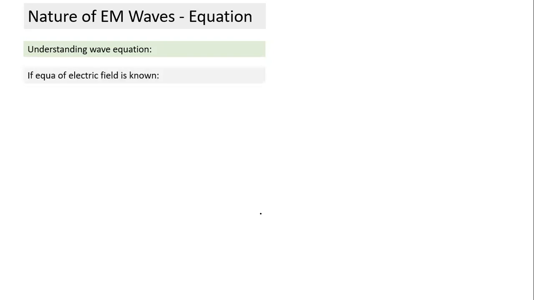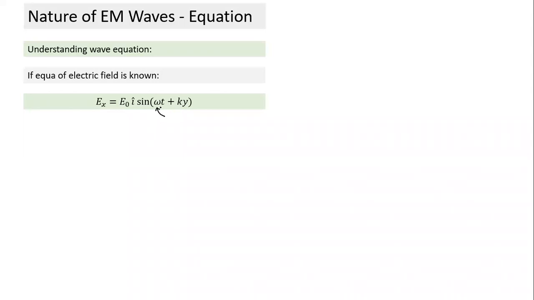Now let's see the understanding of the wave equation. Suppose the equation of electric field is known, and let's see from the equation what things we can understand and what things we can calculate. So when this equation is given, what do we understand from this equation? What does omega indicate here? One by one, let me ask Jaideep, where does this omega come from?